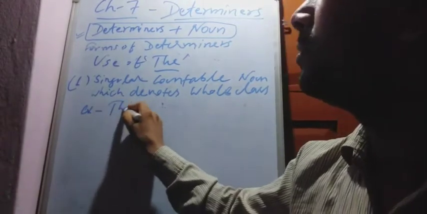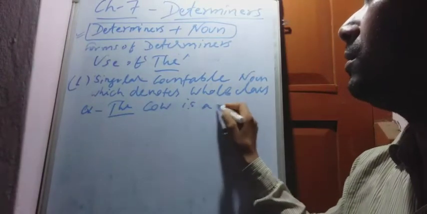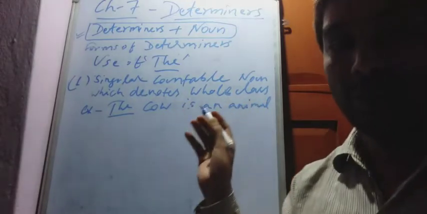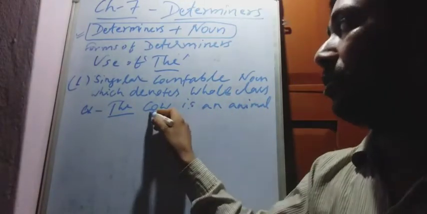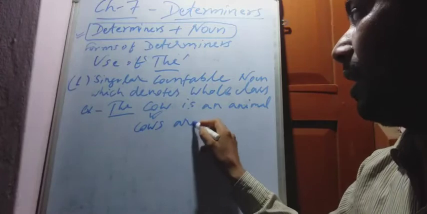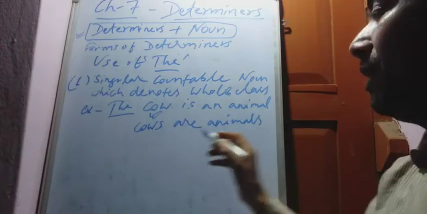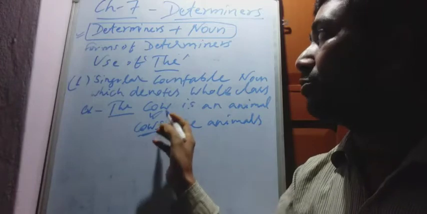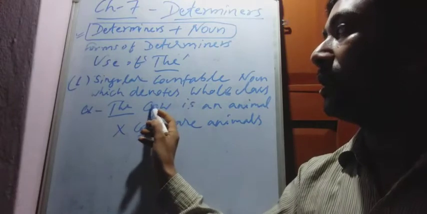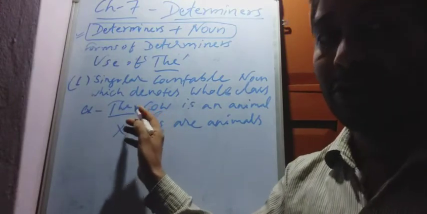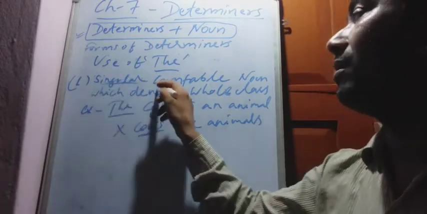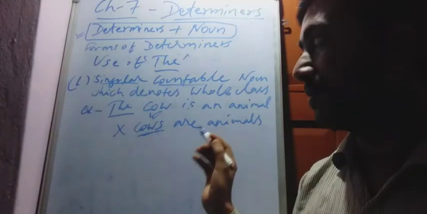Example, the cow is an animal. It denotes a whole class, cow, and is also singular, so the will be used. With the same meaning we can also write cows are animals, but it is not singular. The noun should be singular, so here the article is not used. Only before a singular noun denoting a whole class will we use the. Before plural, the is not used.